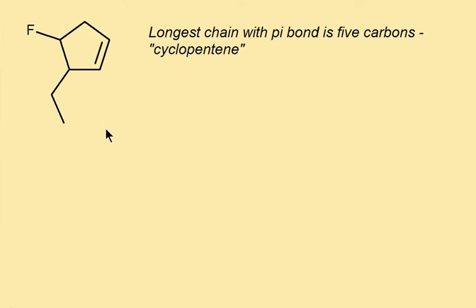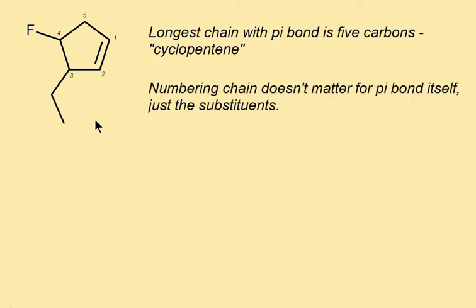Locking in the position of the double bond itself, because it's part of a ring, the 2 carbons in the bond have to be carbons 1 and 2. We don't care about that for the name of the alkene, because once we know it's a cycle, the double bond has to be the first 2 carbons. But it is important for naming the side chains, the substituents in the molecule.